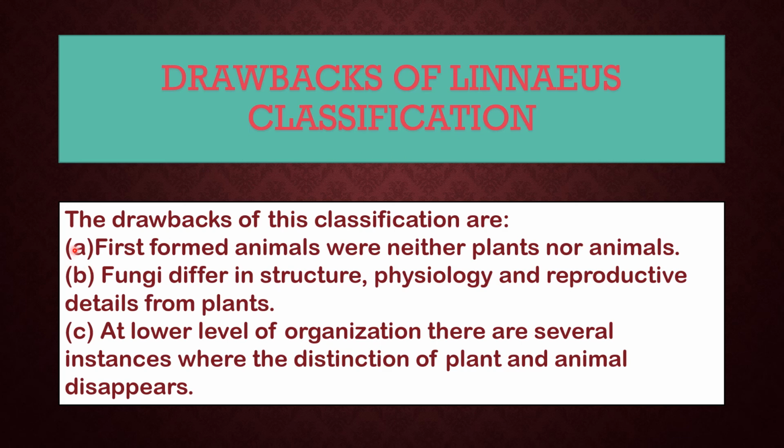So you can say the drawbacks of this classification are: number A, first formed animals were neither plants nor animals. Number B, fungi differ in structure, physiology, and reproductive details from plants. Number C, at lower level of organization, there are several instances where the distinction of plant and animal disappears.